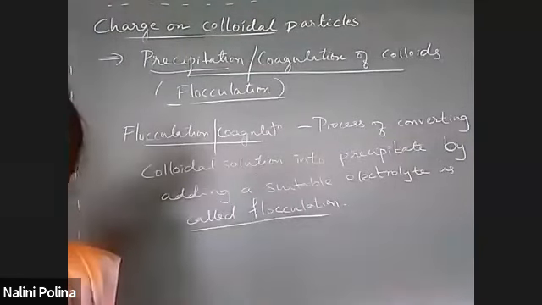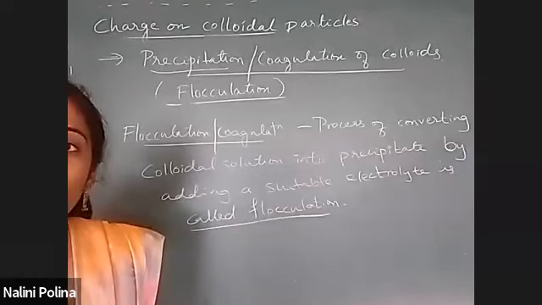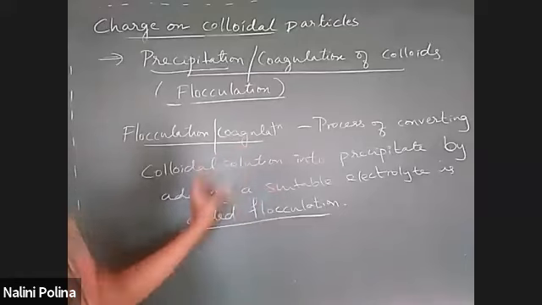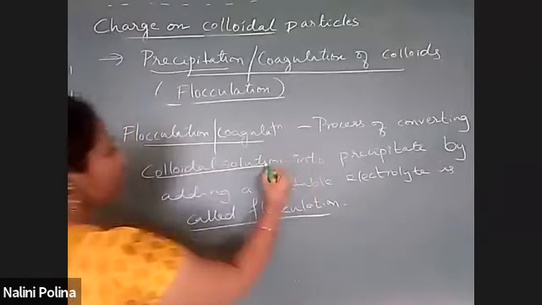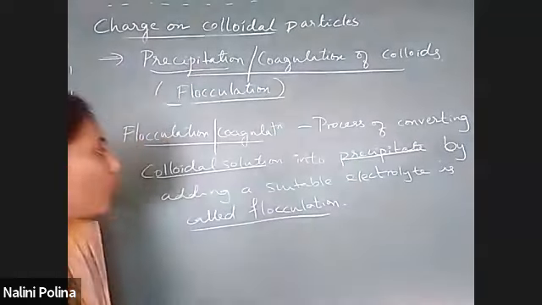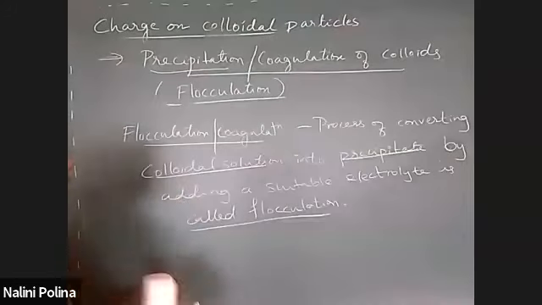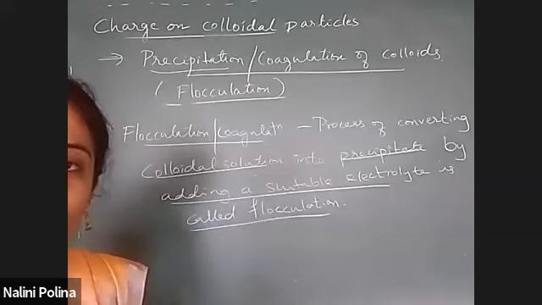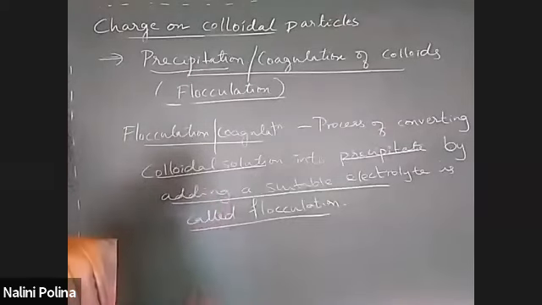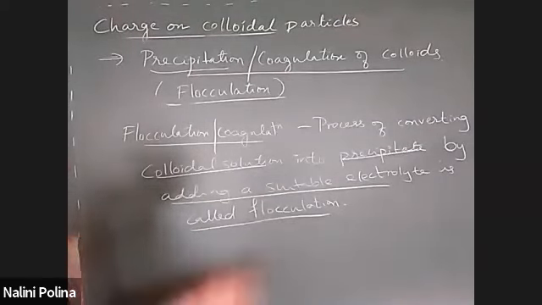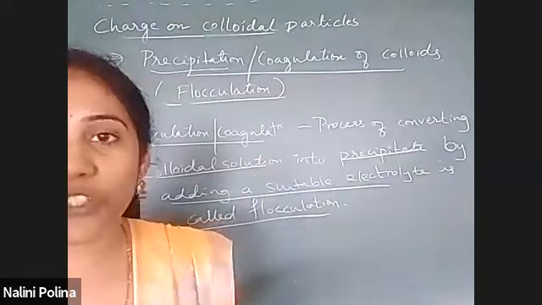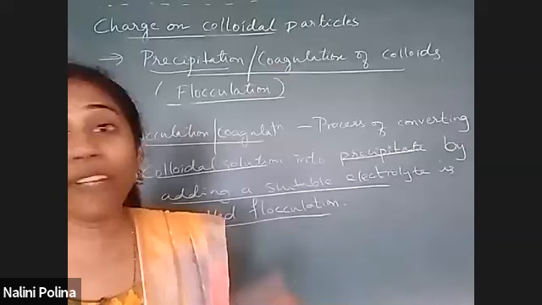That's it. Clear? So that is about flocculation. So you are converting colloidal solution into precipitate. How? By adding suitable electrolyte. It is called flocculation. So by adding suitable electrolyte, you are actually removing the charge.